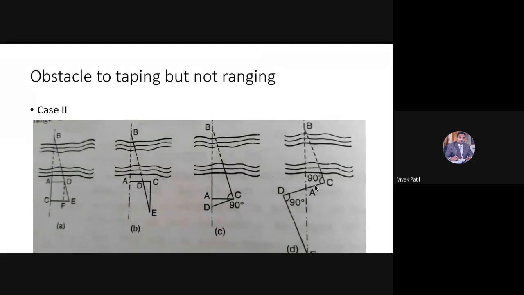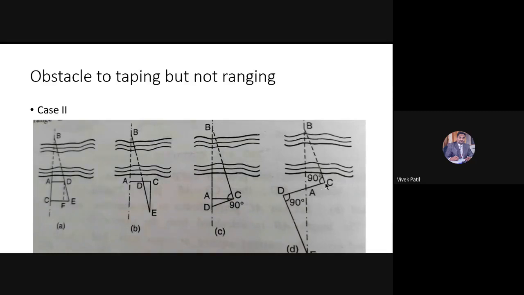In this fourth case, what is to be done? First of all, I have to set a point C such that from C I will get an angle of 90 degrees. That is, angle ACB will be 90 degrees. For that, we have an instrument called an optical square. From that optical square, I can set a point C such that angle ACB will be 90 degrees. Now I will measure the distance AC.